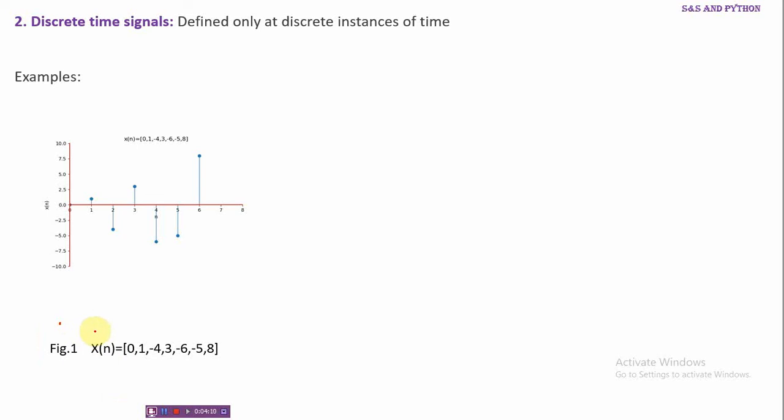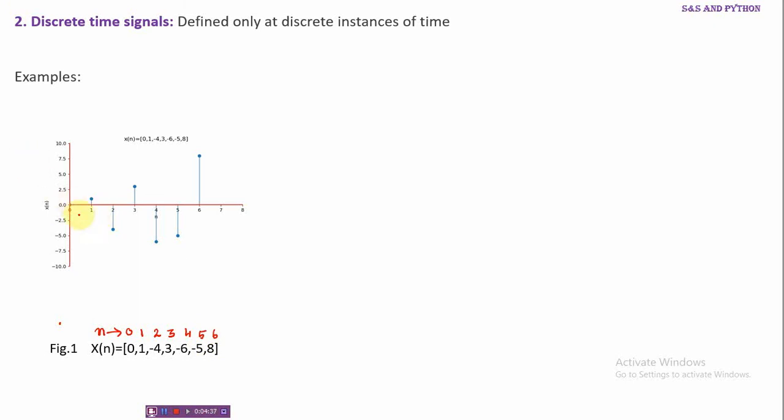If I mark the values of n here, this corresponds to n equal to 0, and 1 corresponds to n equal to 1, and minus 4 corresponds to n equal to 2. At n equal to 3 the value of the signal is 3, at n equal to 4 its value is minus 6, at n equal to 5 it is minus 5, and at n equal to 6 it is 8.